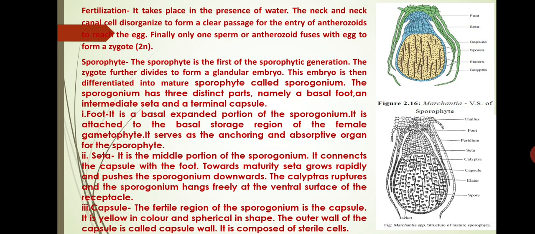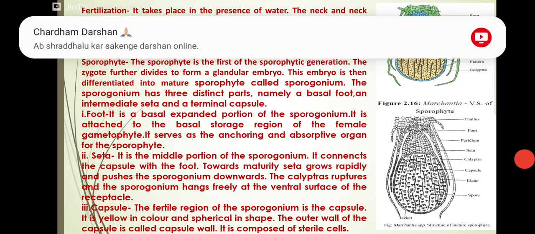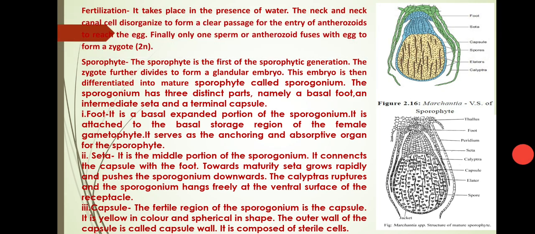Next, seta. It is the middle portion of the sporogonium. It connects the capsule and the foot. Towards maturity, seta grows rapidly and pushes the sporogonium downwards. The calyptra ruptures and the sporogonium hangs freely at the ventral surface of the receptacle.